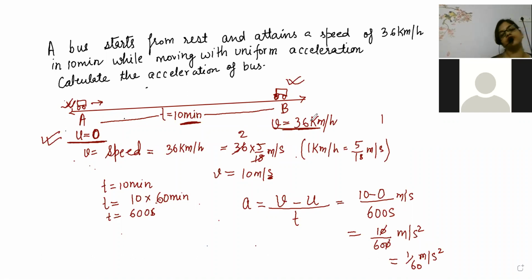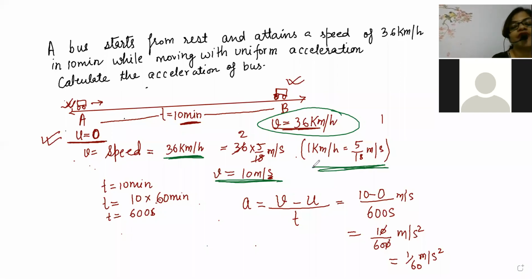So the first work is to find the final velocity. Final velocity given here is exactly 36 kilometer per hour. So the first work was to convert it into a simple unit. Yes, beta, it is Darshini, it is absolutely correct, there is an increase in speed. Super. So we converted 36 kilometer per hour into meter per second. You know, 1 kilometer per hour is 5 by 18 meter per second. So instead of 1 kilometer per hour, we wrote 5 by 18 meter per second, then multiplied, and we got final velocity as 10.